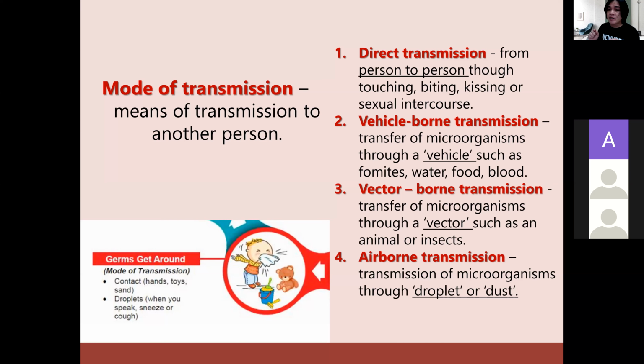However, there are some microorganisms that can be transmitted to other patients even without contact. And we call it, number 2, vehicle-borne transmission. See? Transfer of microorganisms through a vehicle. Maybe the infected patient did not touch, kiss, or bite this patient.